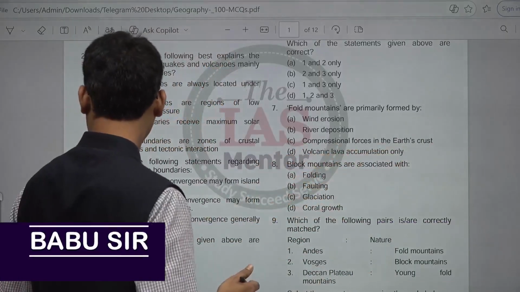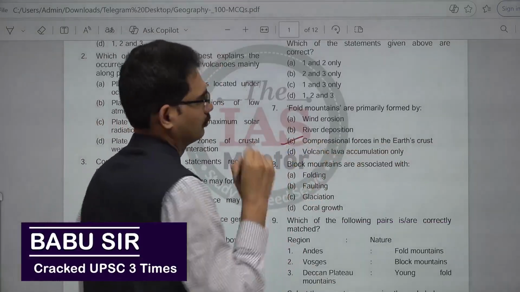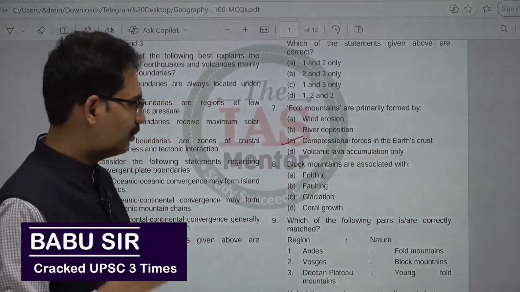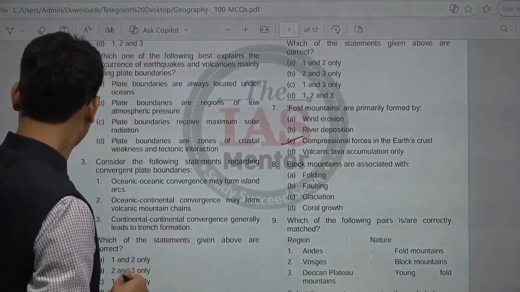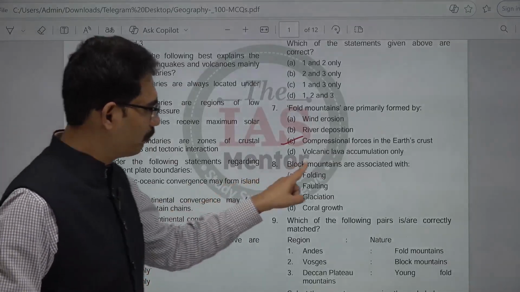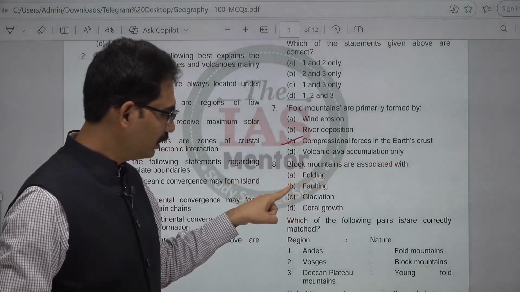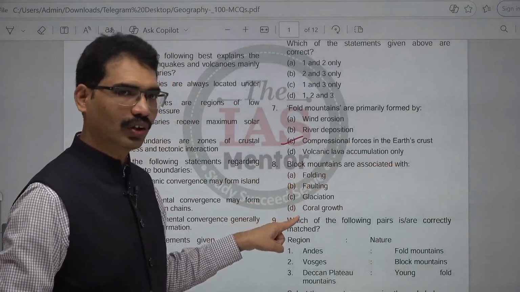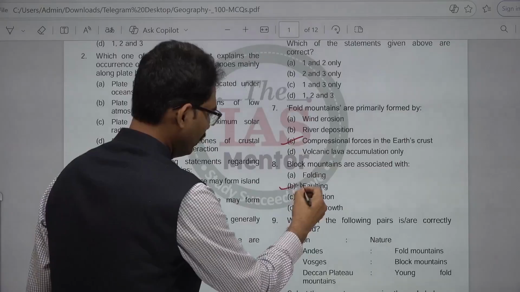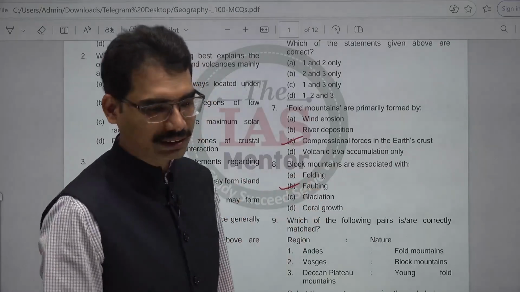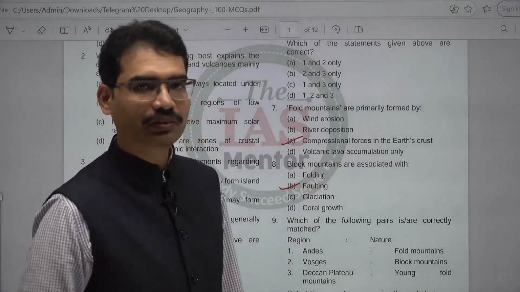When two plates merge, fold mountains are going to be formed. Next question. Block mountains are associated with folding, faulting, glaciation, coral growth. This is faulting. Block mountains are the result of faulting, not the folding.